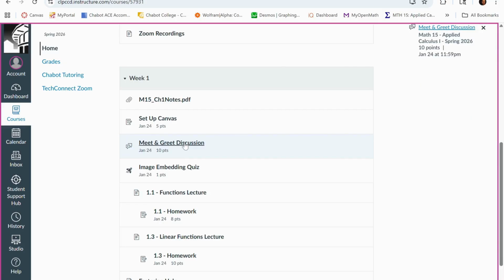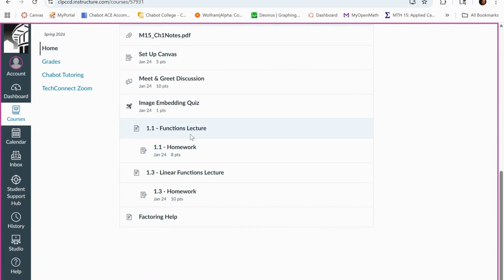And math is all about communication, and part of how we communicate within this technical language is through writing, right? So you have to be able to write out a solution showing your steps, get an image of that either by taking a screenshot if you're working on a note-taking app, or you could just take a picture with your phone if you're working on paper. So you have to be able to get images of handwritten work into these discussions. So this quiz will show you how to do that.